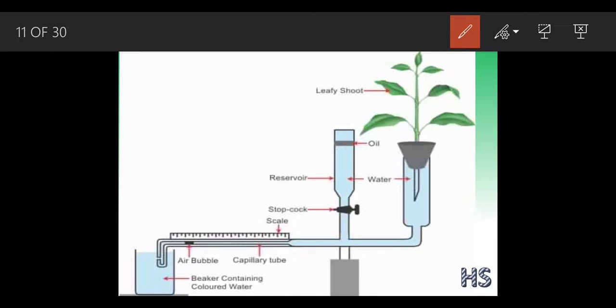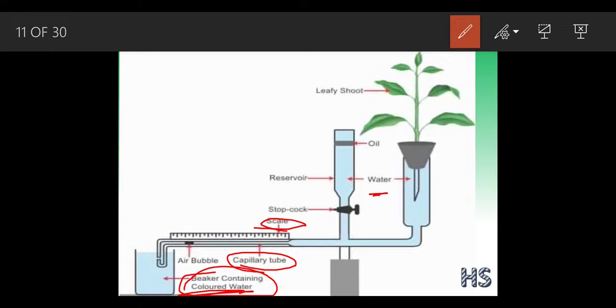Now we are going to take the scale. Why do we take the scale? For measuring the rate of transpiration. This is a capillary tube. Capillary tube means the tube which is going to carry up this water and the bubble. There is one more thing, a beaker which contains colored water.